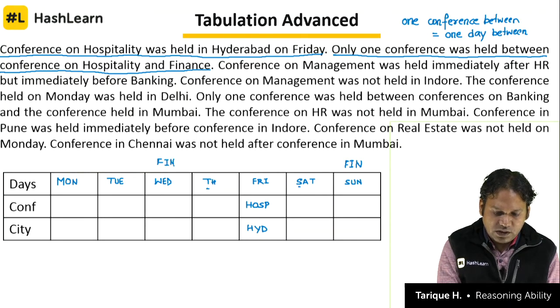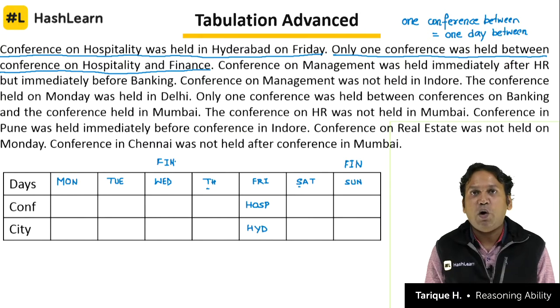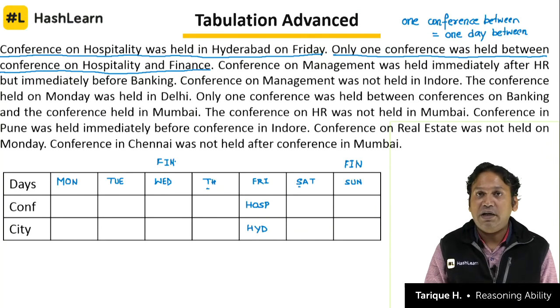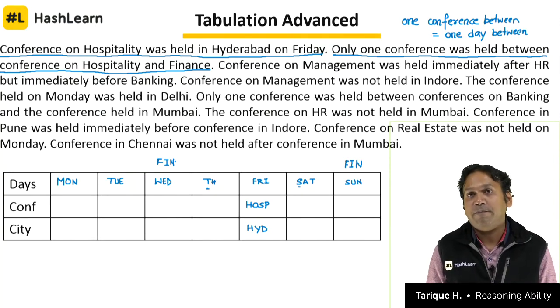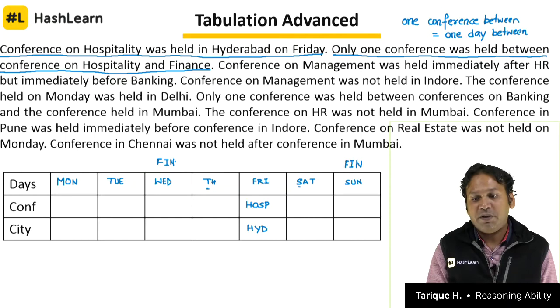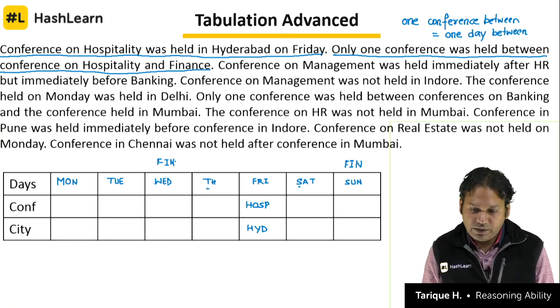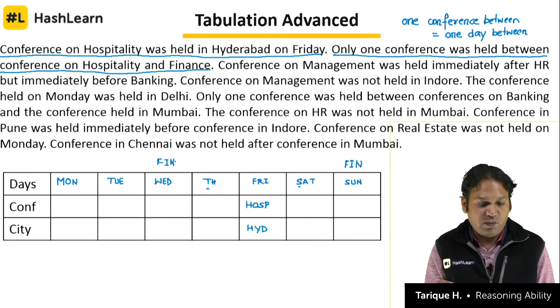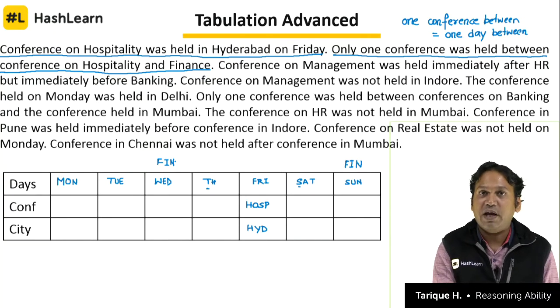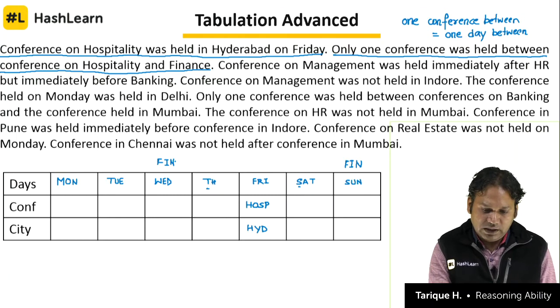That means there are 2 possible options for finance. We don't know which is the final option. Finance can be on Sunday or Wednesday. This is how you work with indirect clues. Unless and until you have final information, don't put that in the table. ठीक है, जब आपको पूरी तरह से मालूम हो जाए कि कौन सा कॉन्फ्रेंस किस दिन पे है, तभी आप उसको टेबल पे फिल करिए. Okay. Only one conference between hospitality and finance. This clue we have now done. Next, look at the next clue.